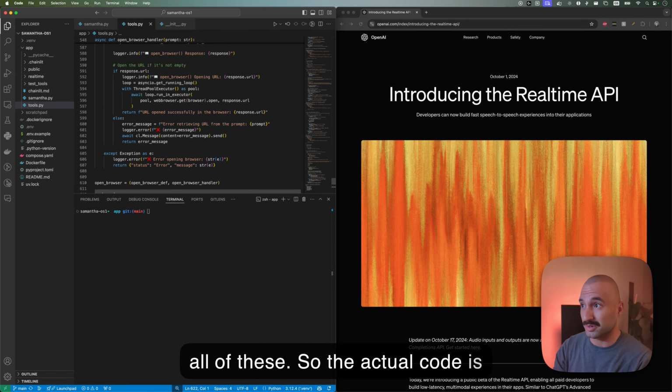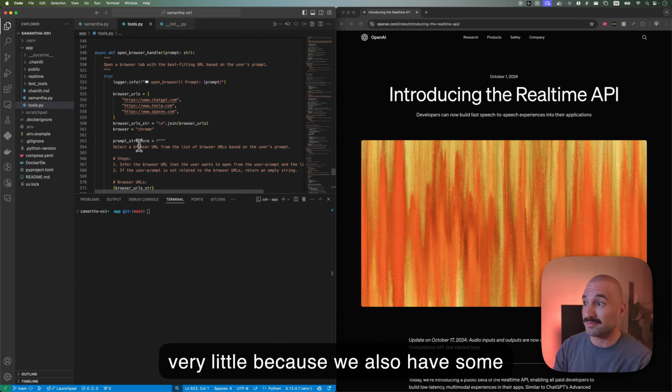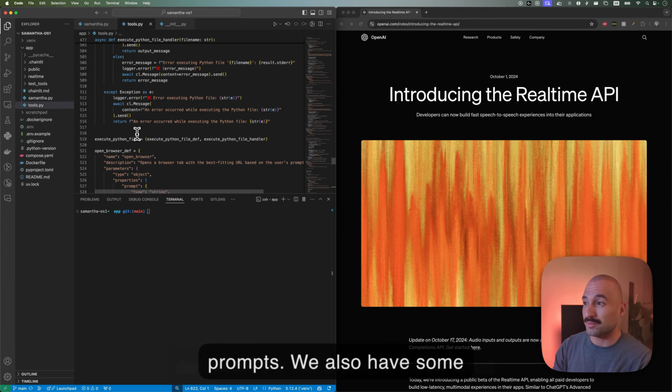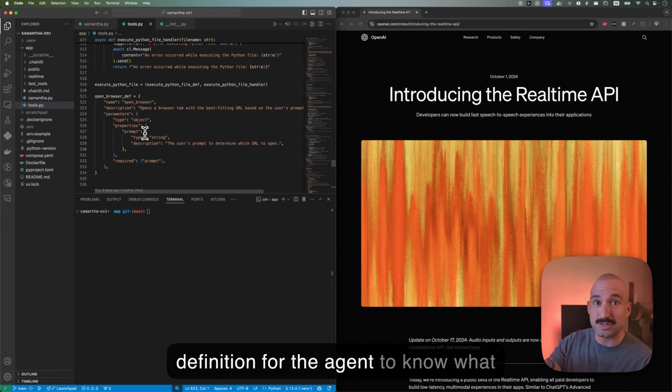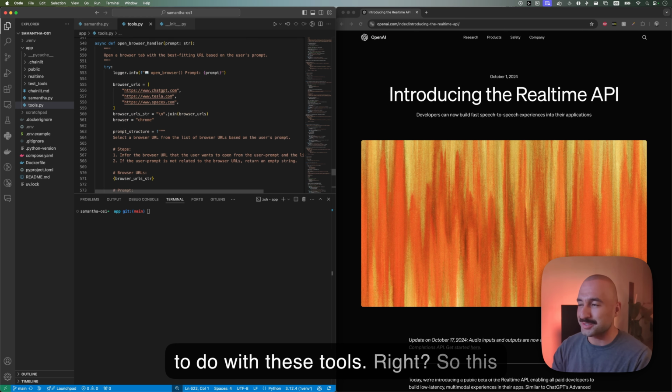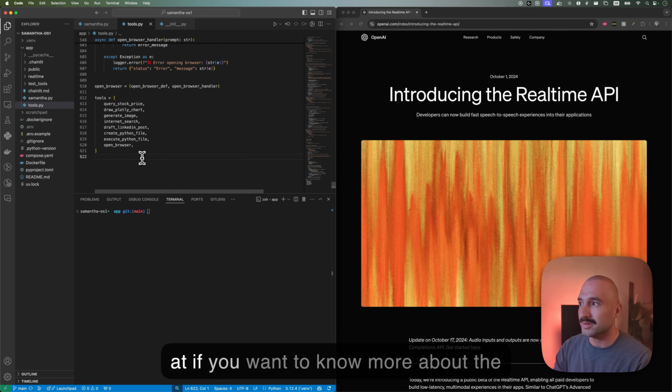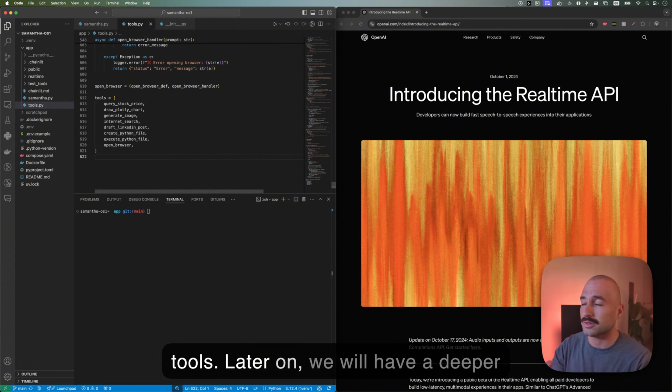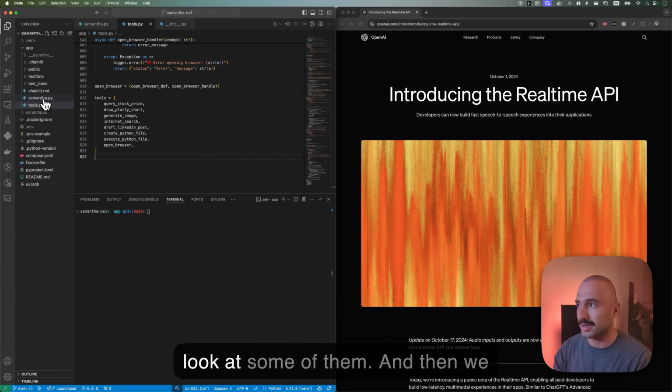The actual code is very little because we also have some prompts. We also have some definitions for the agent to know what to do with these tools, right? So this is the file you should have a look at if you want to know more about the tools. Later on, we will have a deeper look at some of them.